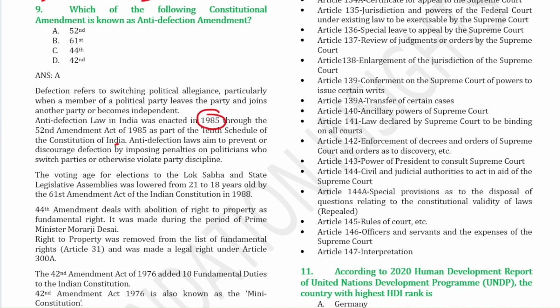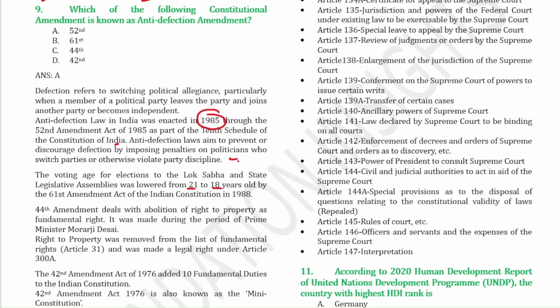The 61st Amendment Act of the Indian Constitution talks about the reduction of the voting age from 21 to 18 for the elections of the Lok Sabha and the State Legislative Assembly.